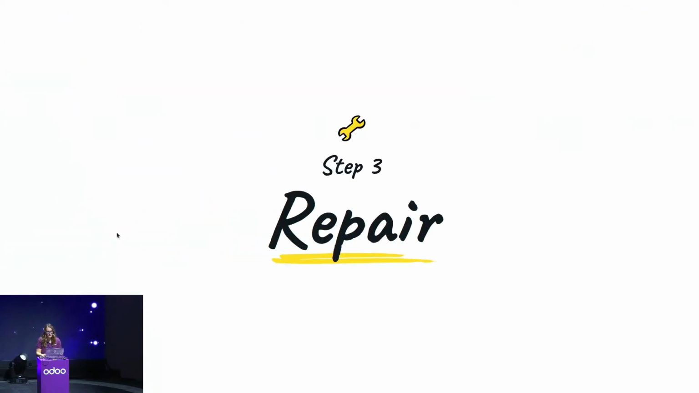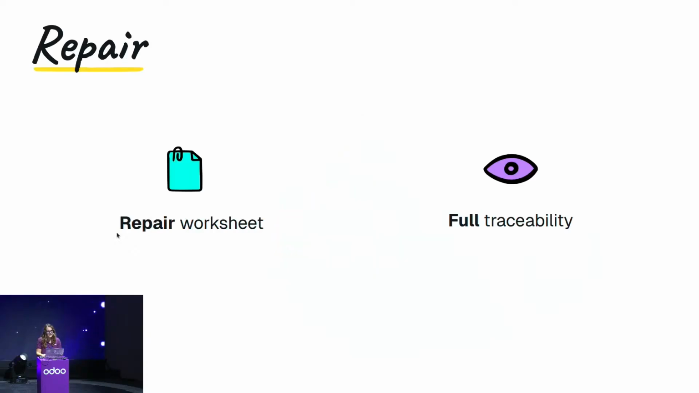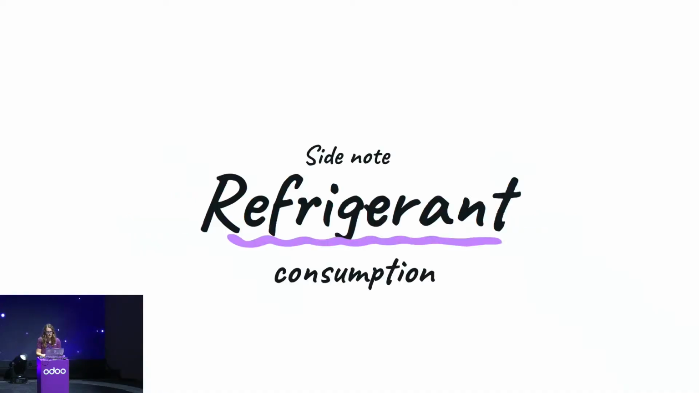Let's recap. For this third step, we had a specific worksheet that was already configured. And again, we have full traceability thanks to the field service button. I would like to add a last comment on this. In the HVAC sector, we have refrigerant liquids that are highly regulated. Those are the liquids that you put in the air conditioning systems. And they are highly regulated, so traceability of those liquids is very important.